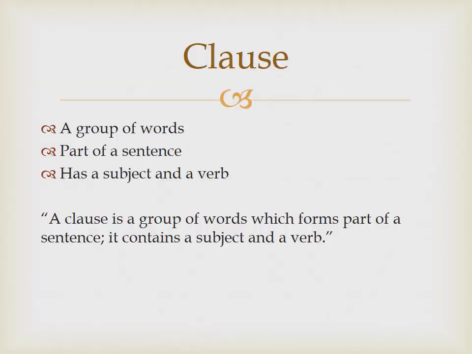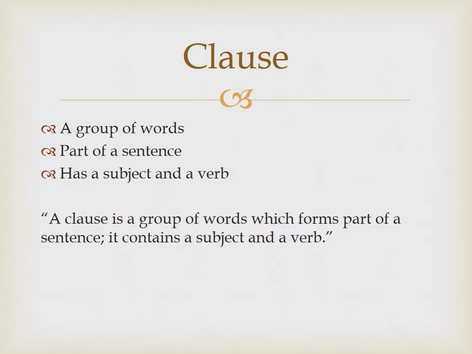And now we come to clause, C-L-A-U-S-E. Clause is also a group of words, just like a sentence. But clause is part of a sentence. It has got a subject and a verb. A clause can exist alone, independently, or as part of a sentence. This is the definition. A clause is a group of words. We have already understood that, a group or a cluster of words. So a clause is a group of words which forms part of a sentence. It contains a subject and a verb. Okay, so we can say that a clause is a shorter sentence.